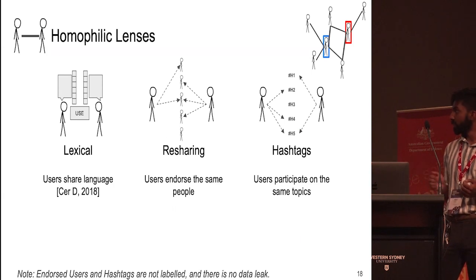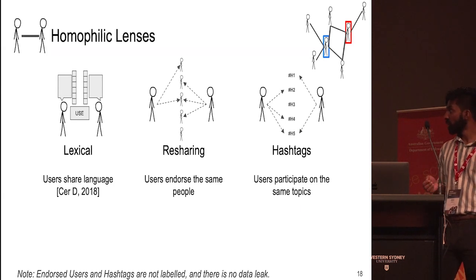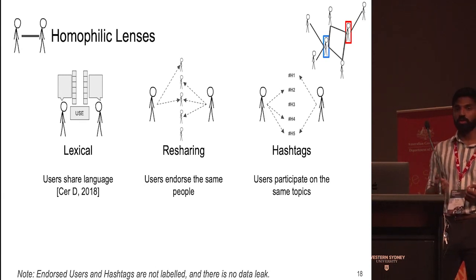So we have 3 such lenses here. We'll start with the lexical lens, and this assumes that users who share language, that's a sociolect or a framing of an issue, will likely have the same political ideology. We operationalize this by taking all of a user's tweets and embedding it using the universal sentence embedder for later comparison with other users. We also have the resharing lens, where we assume that users who endorse or reshare the same people will have the similar political ideology.